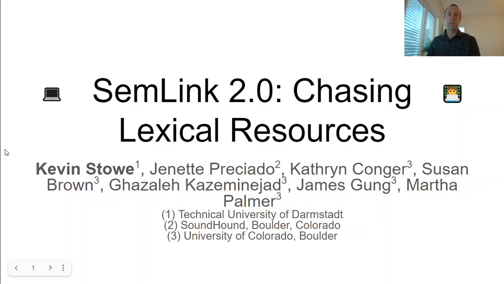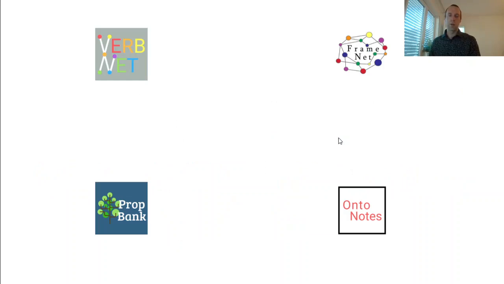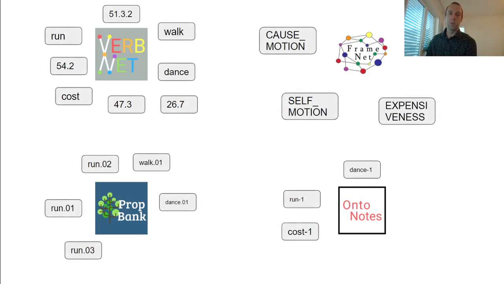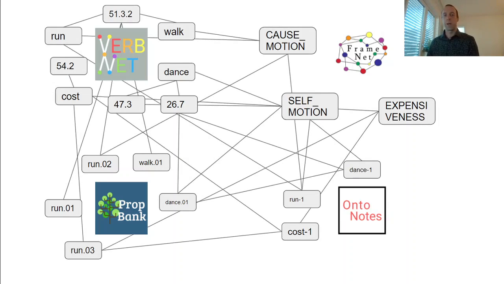Hello, my name is Kevin Stowe, and I'm going to cover our work, SemLink 2.0, Chasing Lexical Resources. Start with a problem. We have a series of lexical resources, each with its own strengths and weaknesses. These resources comprise a series of verbs, verb classes, and verb senses, which can be linked to each other to best utilize each resource. However, when the resources change, these links then become invalid. Consider if a VerbNet class splits, we then have a series of mappings which are no longer functional.